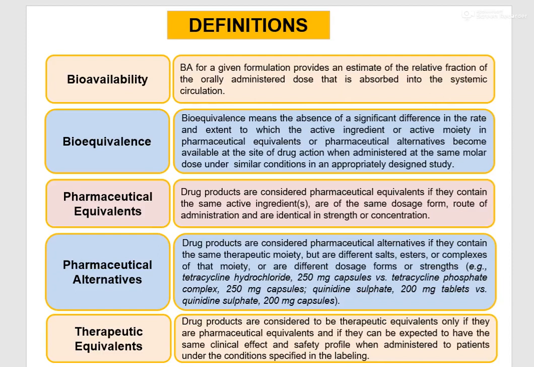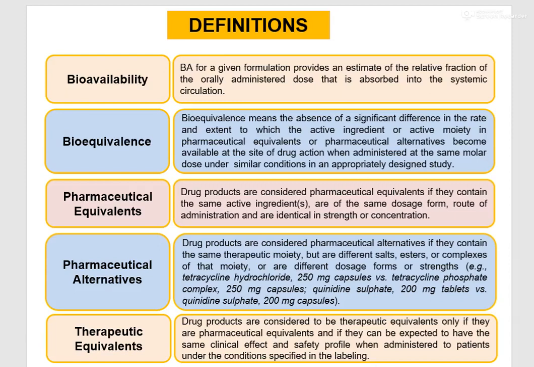Now we will move on to some of the definitions. What do you mean by bioavailability? So FDA defines bioavailability for a given formulation as an estimate of the relative fraction of the orally administered dose that is absorbed into the systemic circulation. What do you mean by bioequivalence?